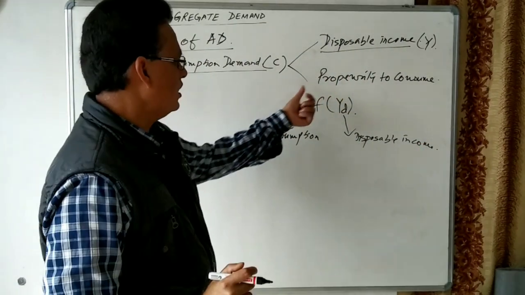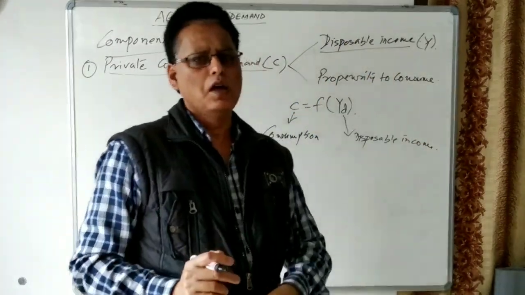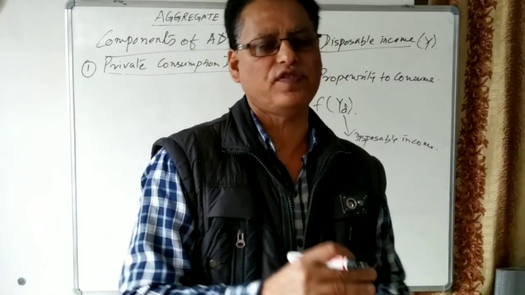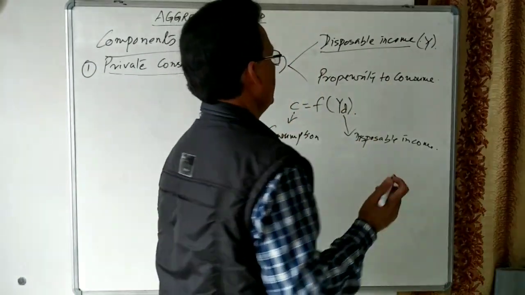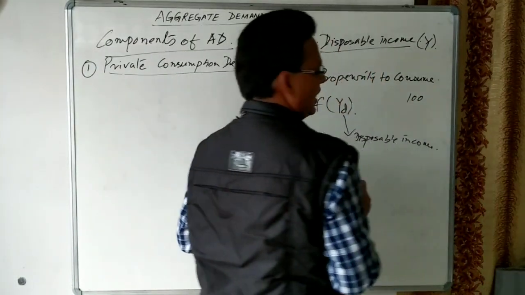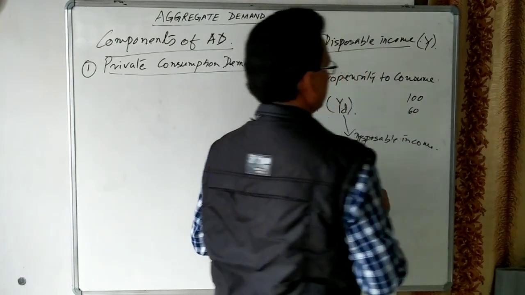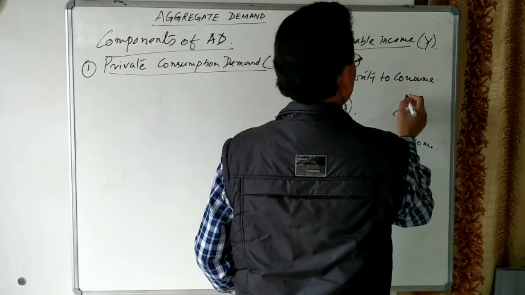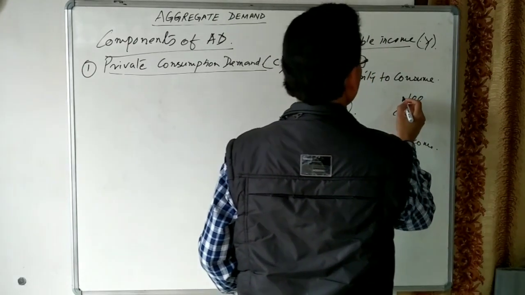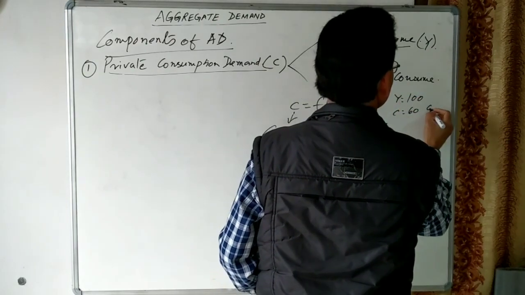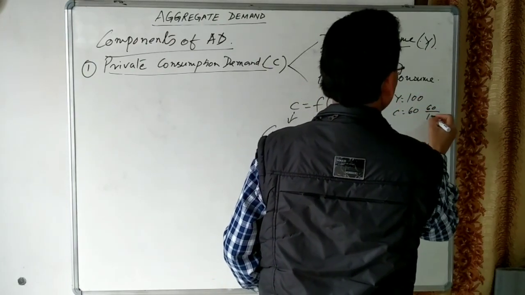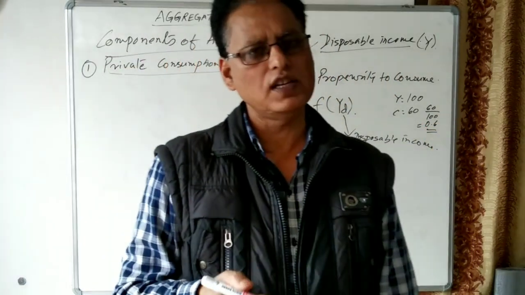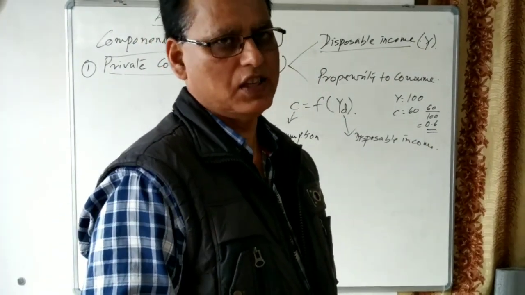So, this consumption also depends upon the propensity to consume. Propensity to consume means what percentage of the income is used for consumption. Suppose one person has an income equal to 100 and spends 60 rupees on consumption. So here C is 60, and income is Y, which is 100. So 60 divided by 100 is the propensity to consume, which is 0.6. We can call this the marginal propensity to consume.